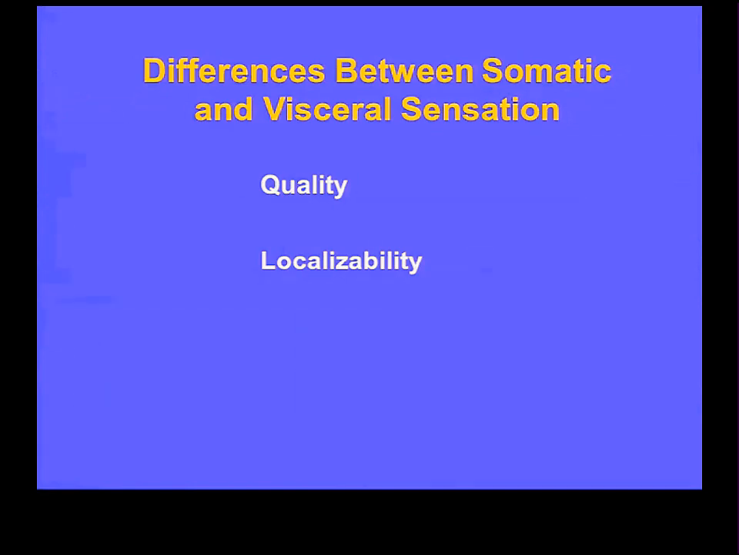Localizability. You know precisely where you have been touched, cut, or burnt on your skin. If you pull a muscle, pretty much you can point to where the pain is in that muscle precisely. Visceral sensation is very poorly localized. You just have a vague sense, in my abdomen something hurts.